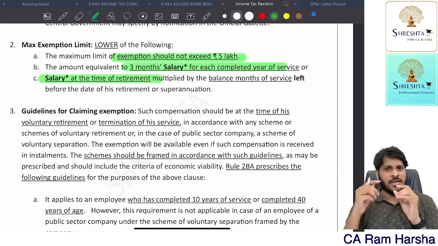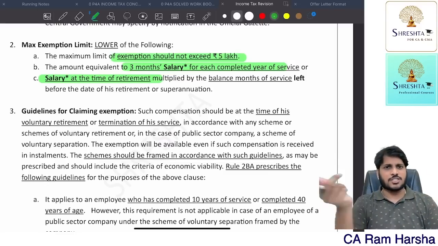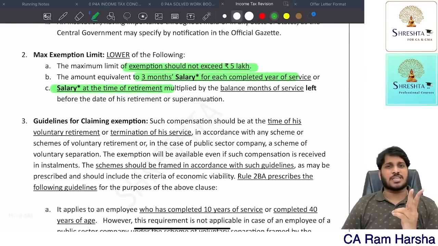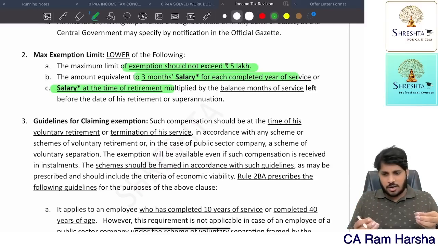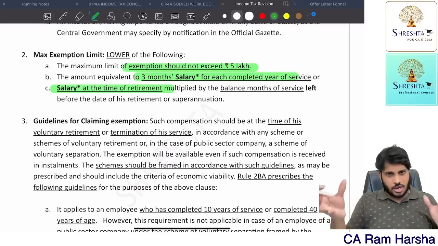That is one criteria. Second criteria is what? 3 into completed years of service into last drawn salary. Salary means what? For VRS, basic plus DA for retirement plus commission percentage of turnover. Then the actual amount or 3 lakh or this one, 3 into completed years into last drawn salary.